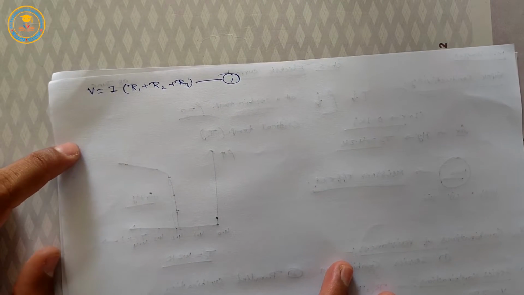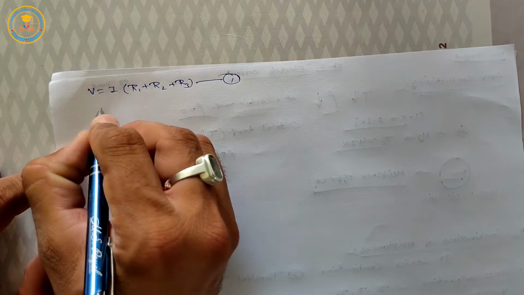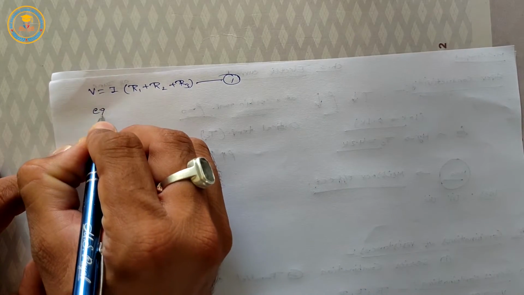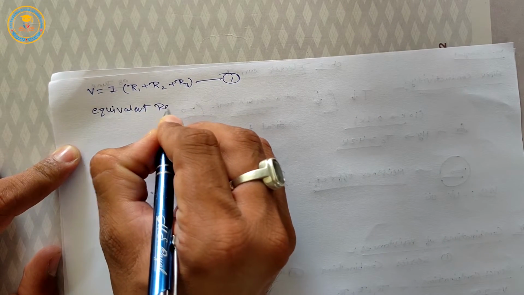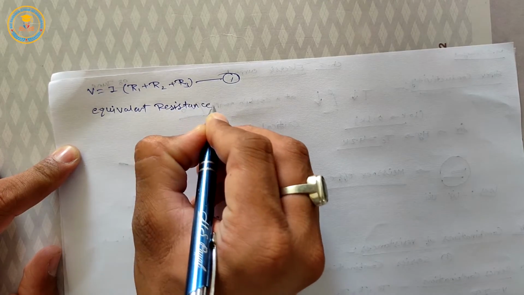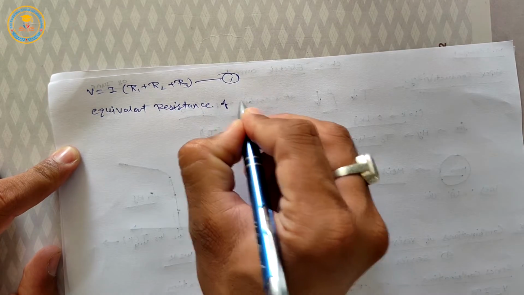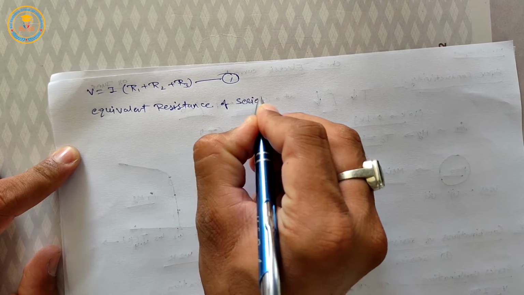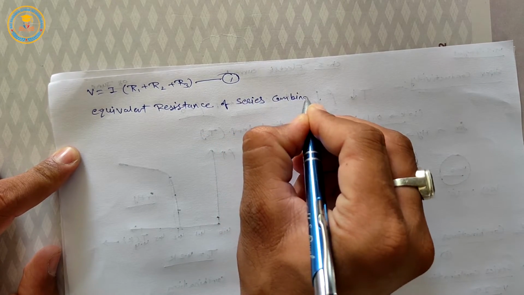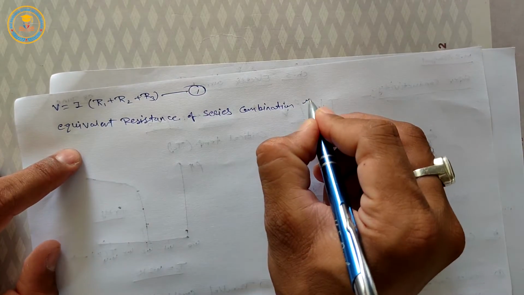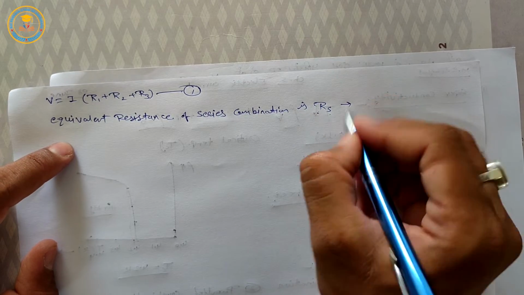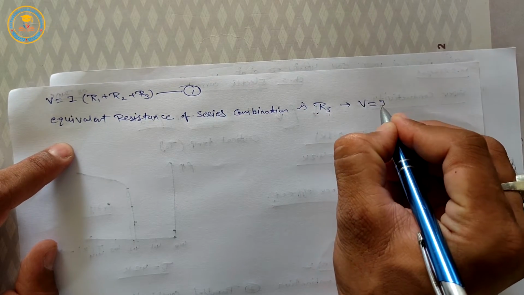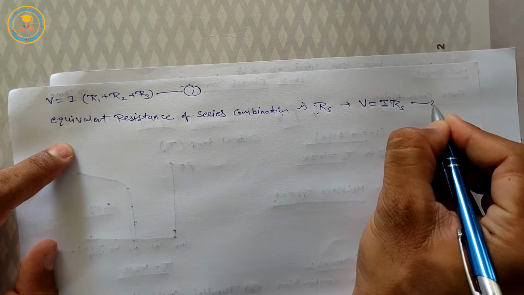Suppose the equivalent resistance of the series combination is RS. Then according to Ohm's law, for the whole circuit, V is equal to IRS. This is equation number 2.